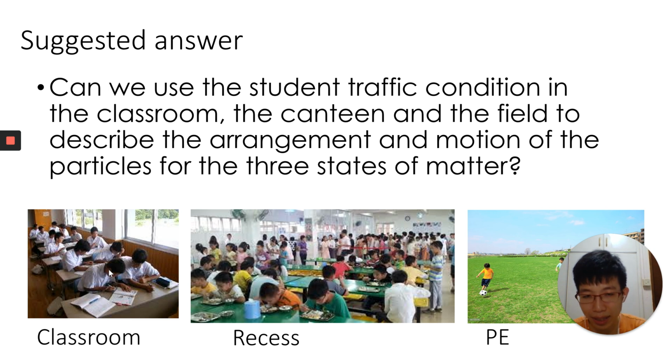During recess time, you are able to move freely, but you cannot move too fast because there are too many people. So this represents a packed diagram. The people are able to move freely, which means the particles are able to move freely, but they cannot move too fast. So this represents some particles in a liquid state.